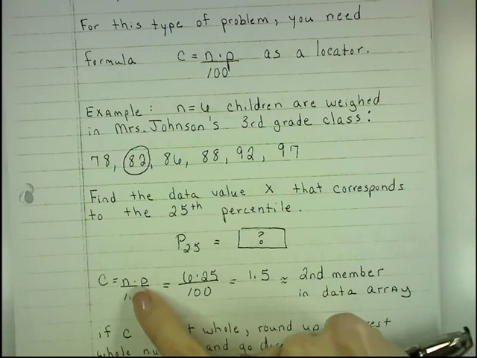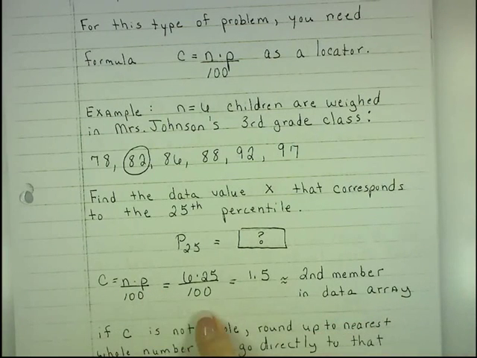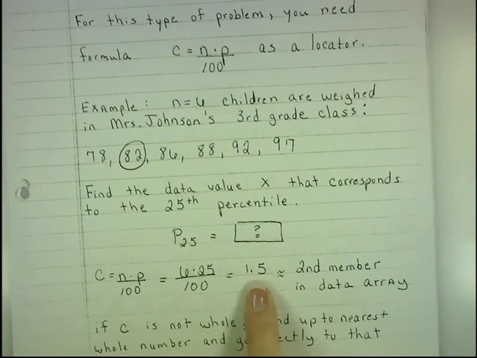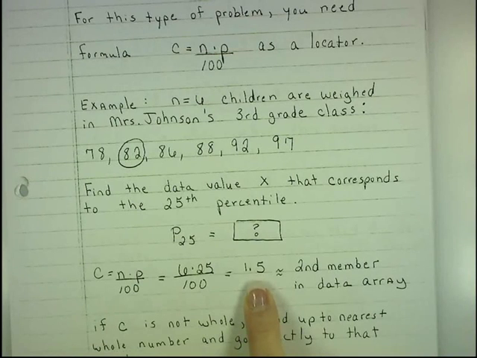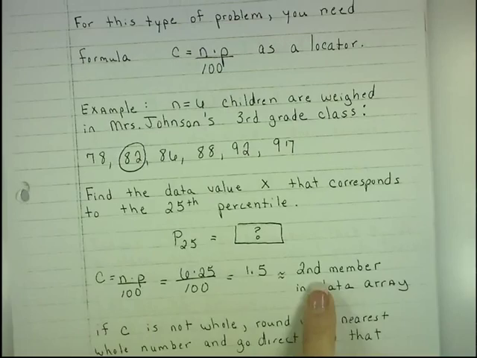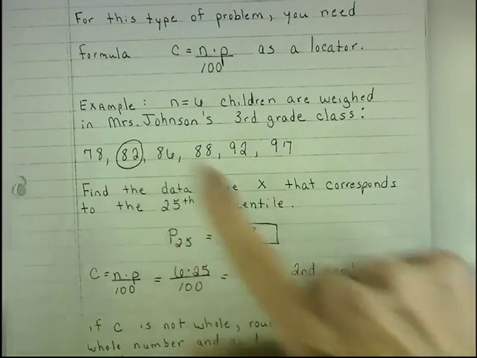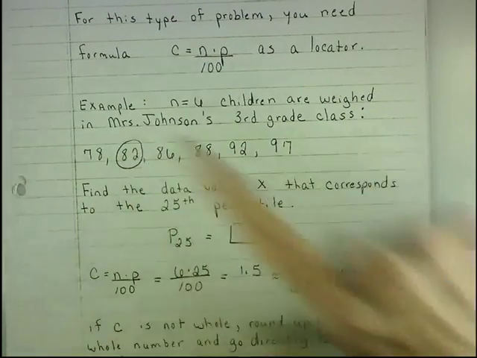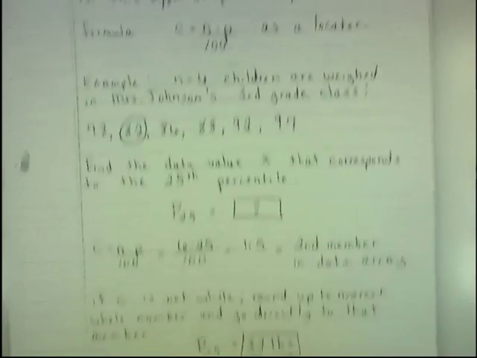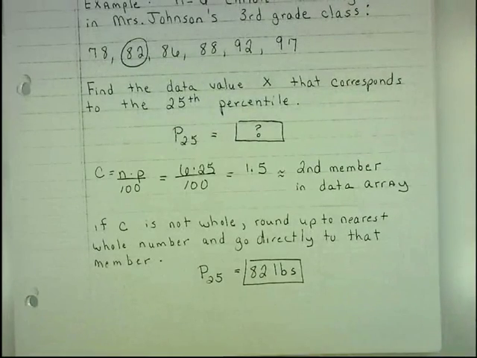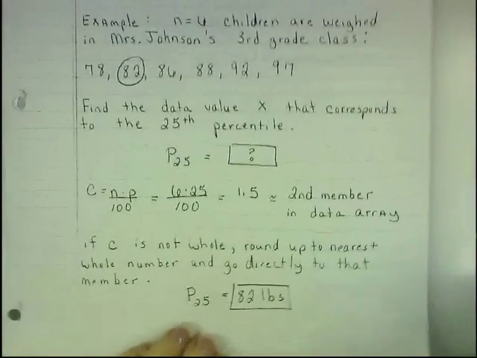We would say 6 times 25 divided by 100, and that's 1.5. If C is not a whole number, always go to the next whole number regardless of decimal and go to that member. So go to the second child that weighs 82 pounds, so that child falls at the 25th percentile. So P sub 25 is 82 pounds.